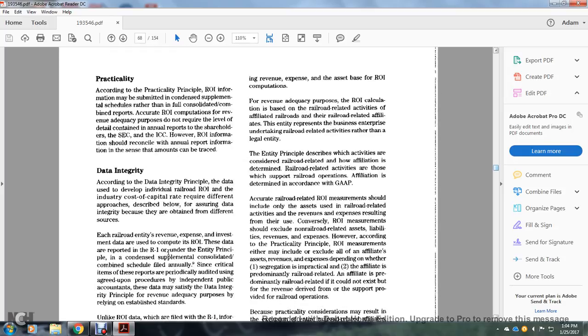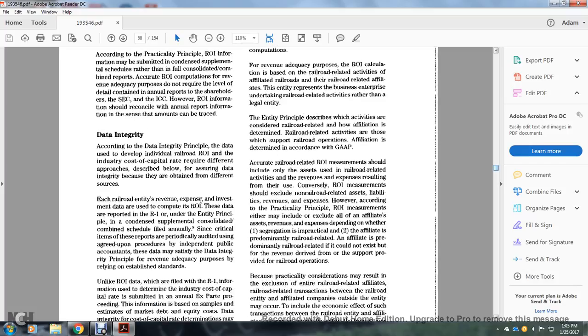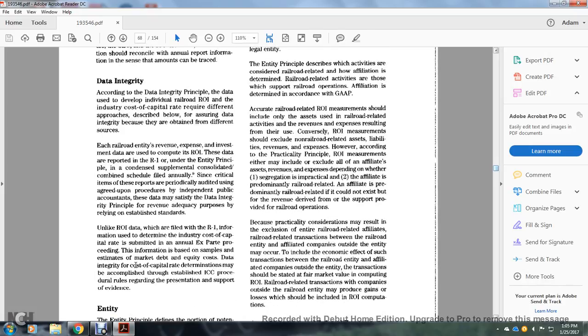Data integrity. According to the data integrity principle, the data developed for individual railroad return on investment and industry cost of capital require different approaches, described below, for assuring data integrity, because they obtain data from different sources. Each railroad's revenue, expense, and investment data is used in the composite return on investment reported in the R-1 and under the principles, with contents of supplemental consolidation component schedules filed annually. Critical items of these reports are periodically adjusted, audited, and used with agreed procedures by independent public accountants. These data must satisfy the data integrity principle for revenue adequacy purposes by relying on established standards.